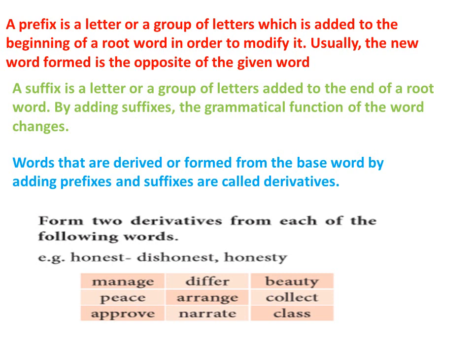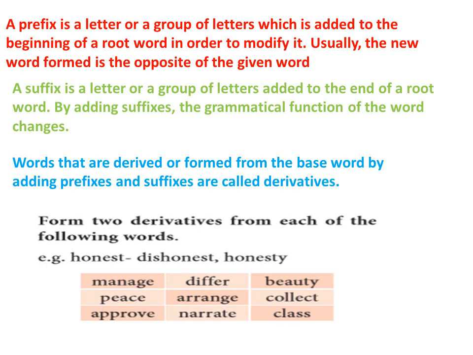Shall we see? Good. A prefix is a letter or a group of letters which is added to the beginning of a root word in order to modify it. Underline the words, in order to modify it. Usually, the new word formed is the opposite of the given word.